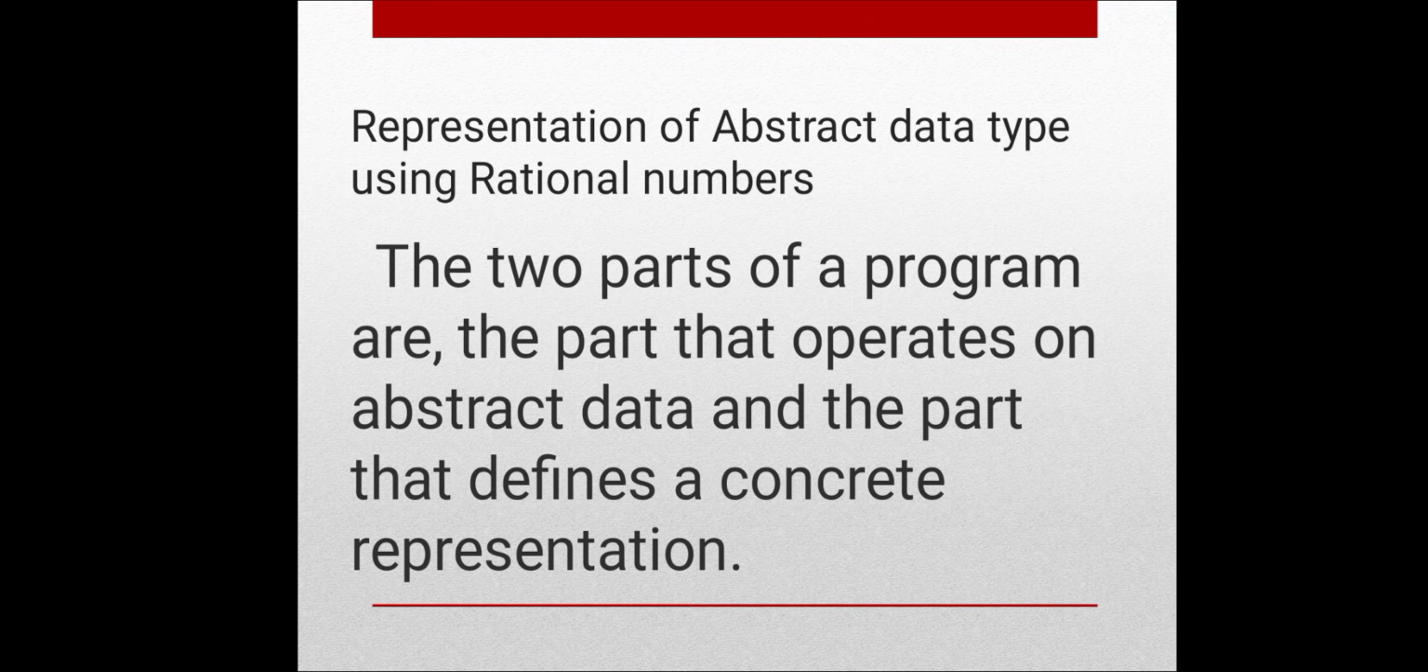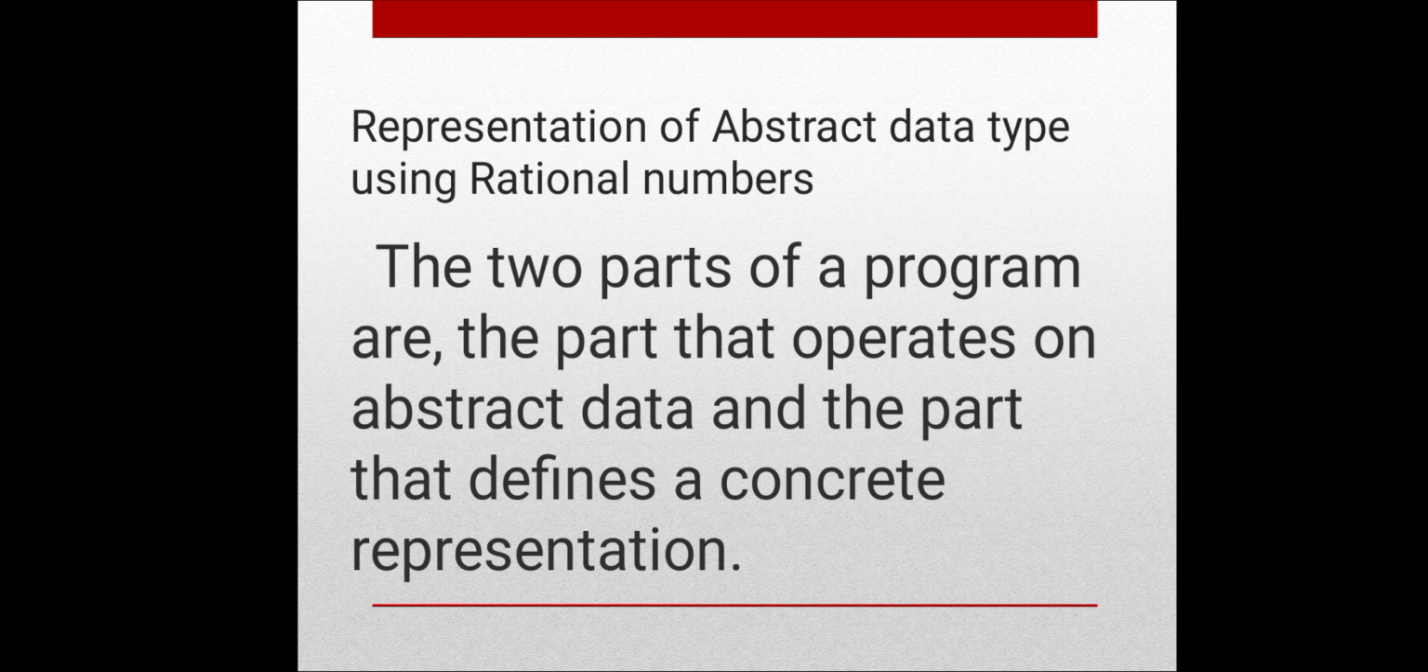Now we can move to the representation of abstract data types using rational numbers. The basic idea of data abstraction is to structure programs so that they operate on abstract data. That is, our program should use data in such a way as to make as few assumptions about the data as possible. At the same time, a concrete data representation is defined as an independent part of the program.